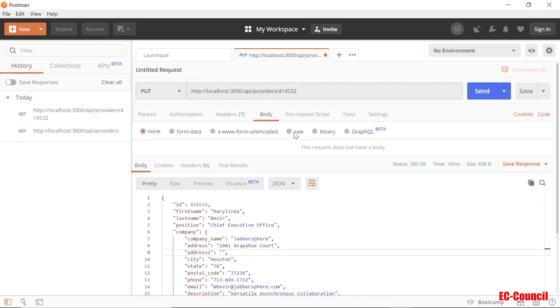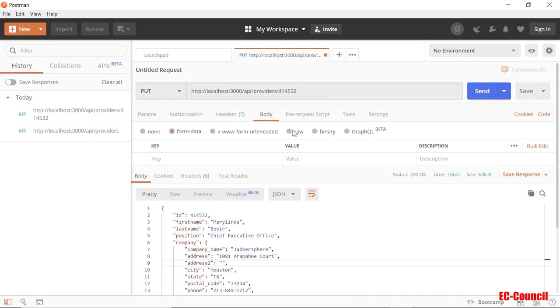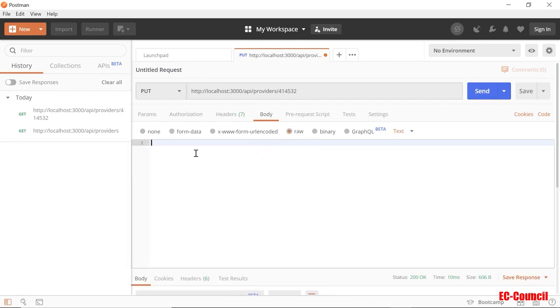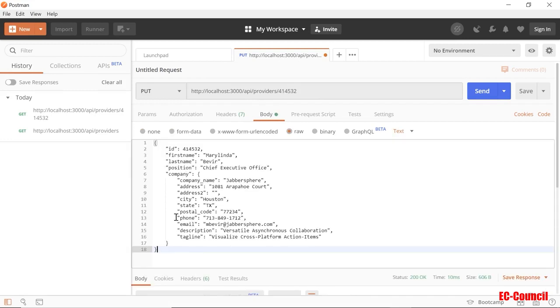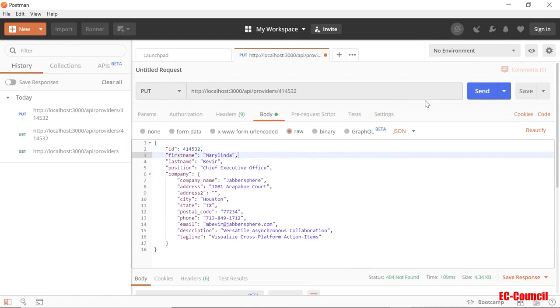I'm not doing form. Okay, we're doing some raw data. And I'm going to paste it right in here. This is the same data I got down here. And I'm going to change the text to JSON. Okay, so now if I click put, basically everything's going to be the same. So let's just click send to make sure it works. If it does work, it's going to send the same information back, which you see down here.